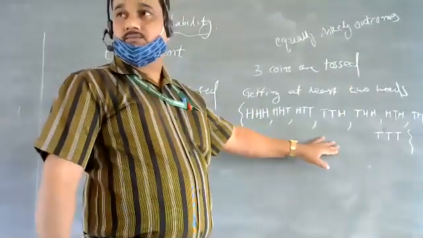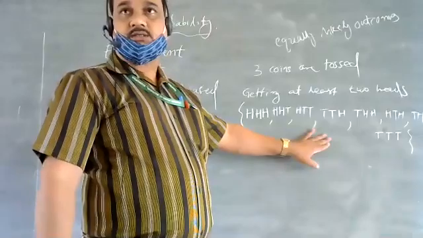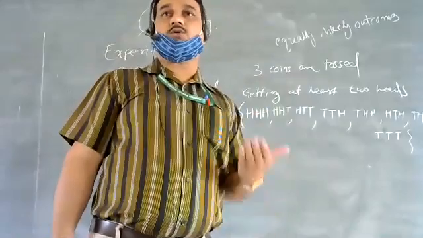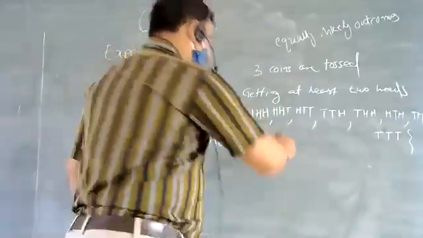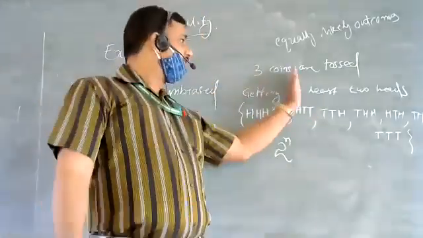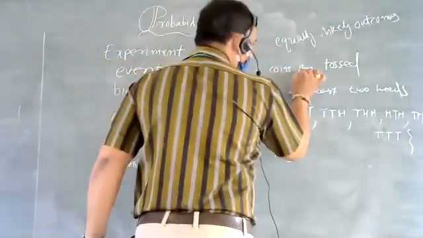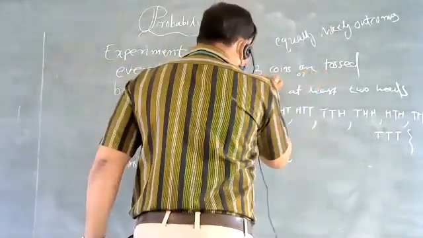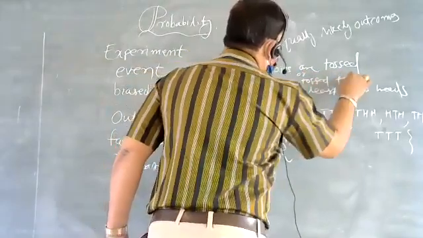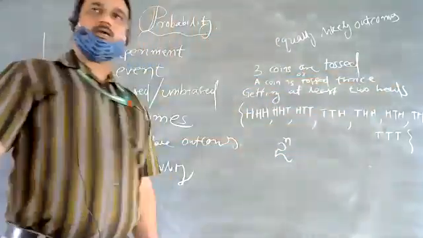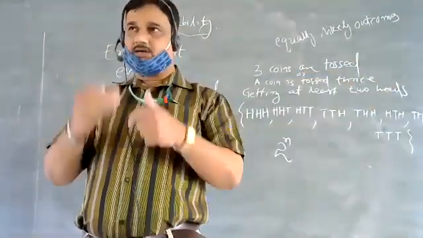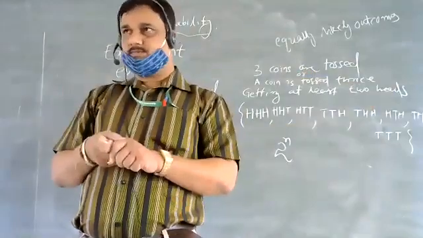And there is a formula for that. If 4 coins are tossed or 5 coins are tossed, then what are the total number of outcomes? That is 2 to the power of n. If 3 coins are tossed, or a coin is tossed thrice, same meaning.